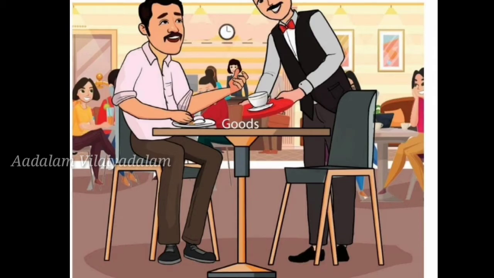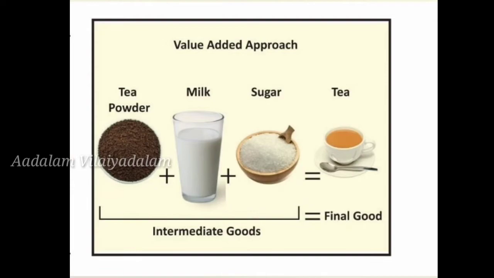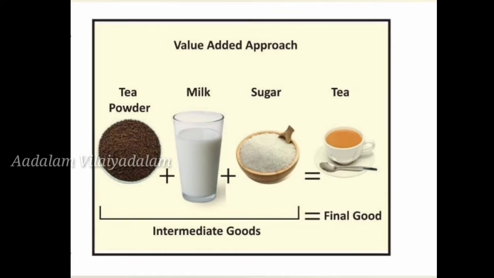So the same thing, children, when you order a cup of tea or when you drink a cup of tea, the final product, the final good you receive is a cup of tea. But what are the products included in that? Tea powder, milk, sugar, okay, that is all intermediate goods. So when they all process, when they all mingle, only finally you will get a product, a cup of tea,